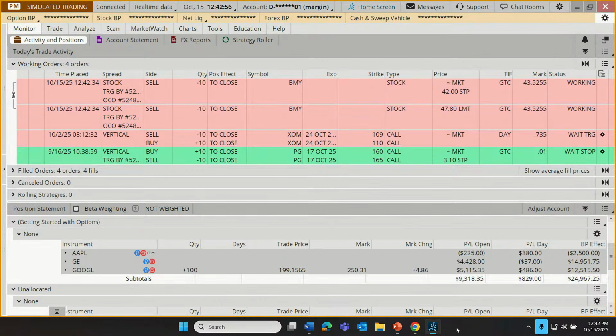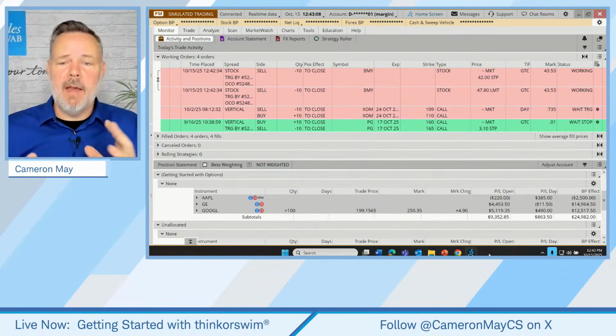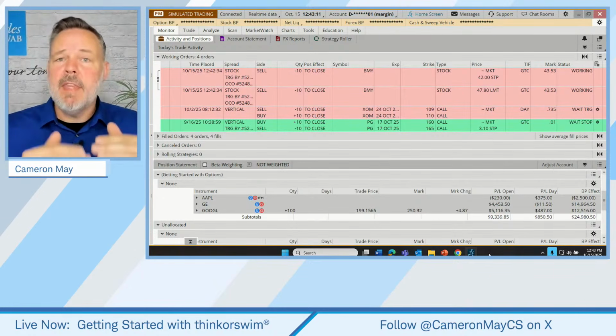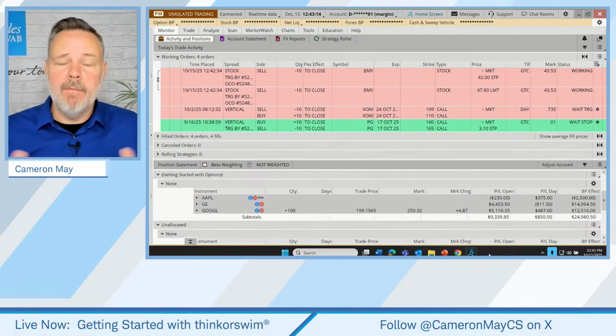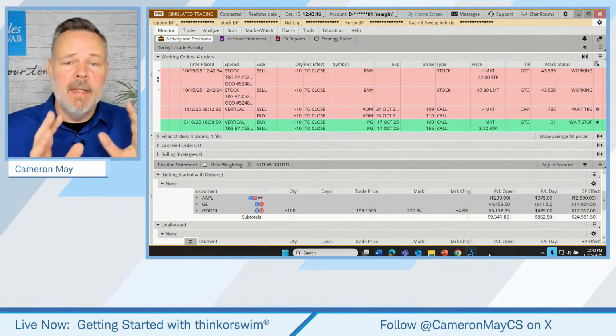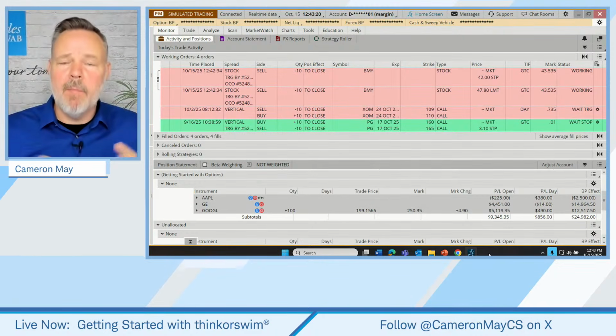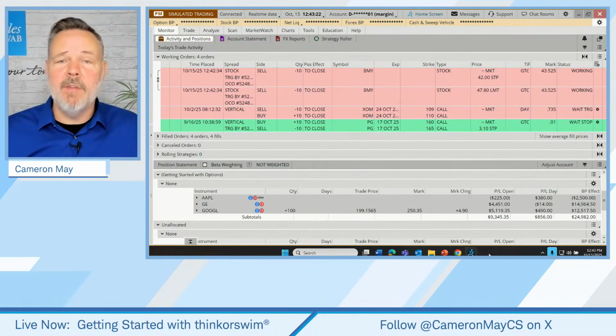Guys, we've accomplished what I set out to do today. I intended for this to really just be a beginner level introduction to 7 what I consider to be essential order types that pretty much every trader should know. This allows, when a trader conceptualizes a trade, they can put that trade into action. Obviously, it's not a sales pitch for a specific approach to trading, but I think these are important orders that we've now acquainted ourselves with.